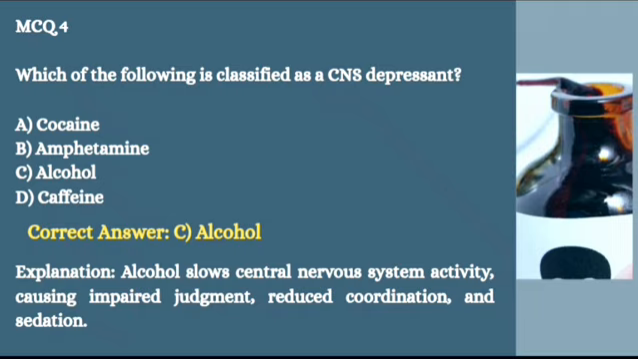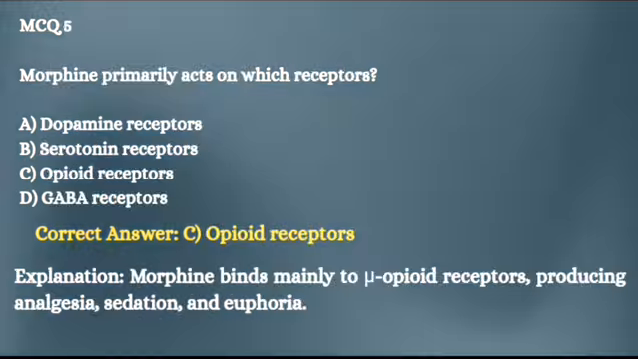Coming upon MCQ 5, which says morphine primarily acts on which receptors? The correct answer is opioid receptors. Morphine works by binding to opioid receptors in the brain and spinal cord, which blocks pain signals and produces pain relief and euphoria.